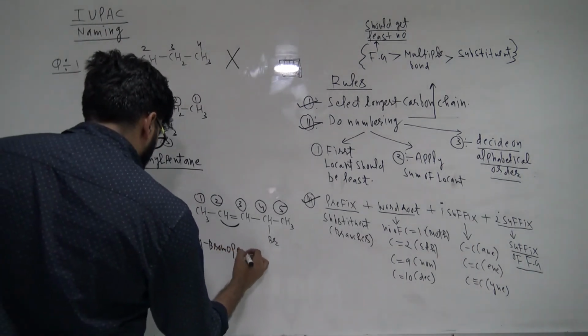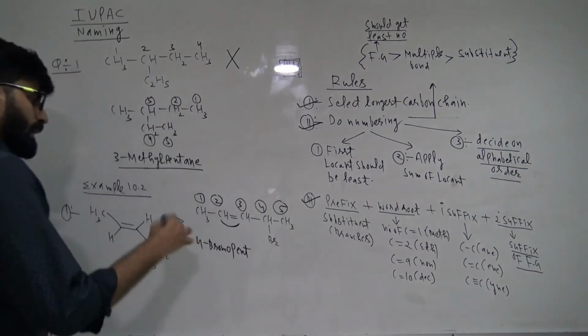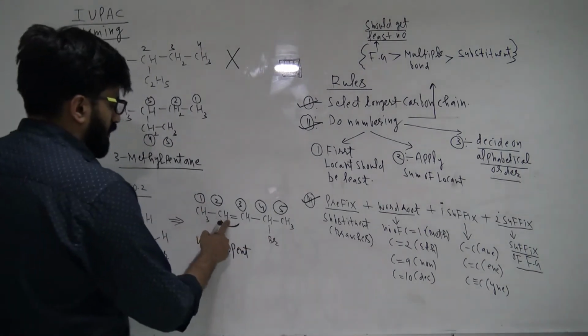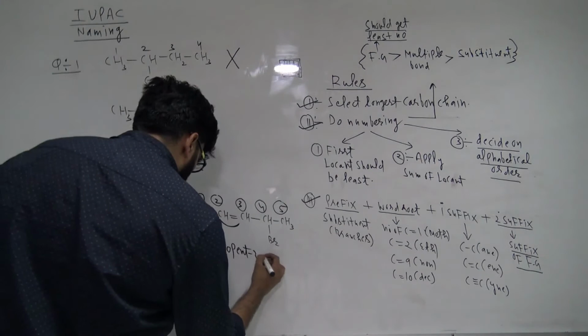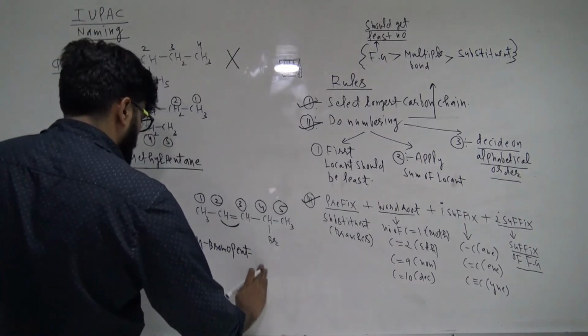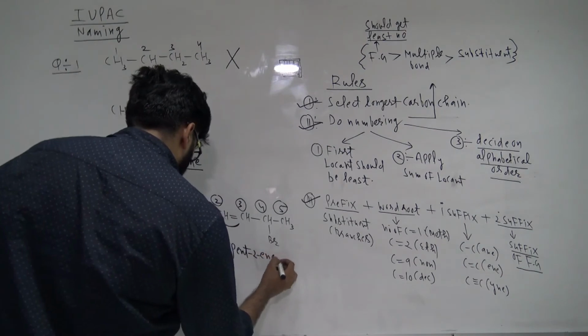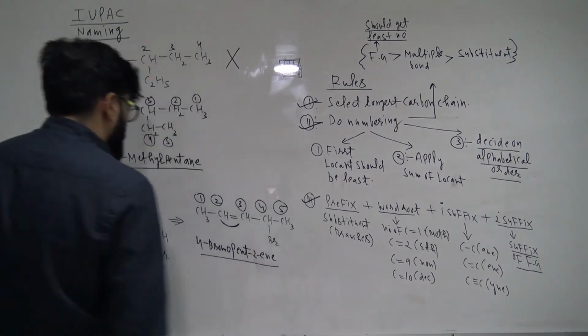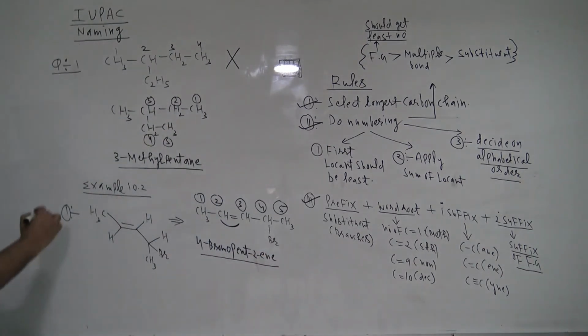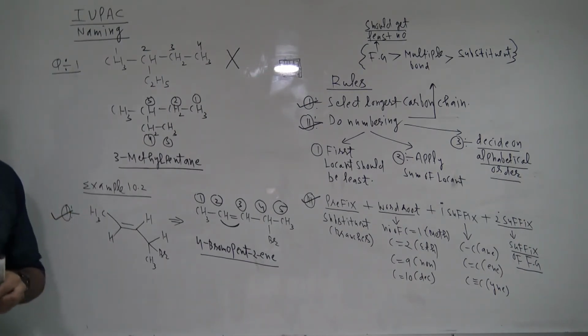Now what is the word root? Pent. Primary suffix: there is one double bond, so you have to mention that position also. Pent-2-ene. So this is the correct name, 4-bromopent-2-ene. This is the right name of your example 10.2, question number 1.